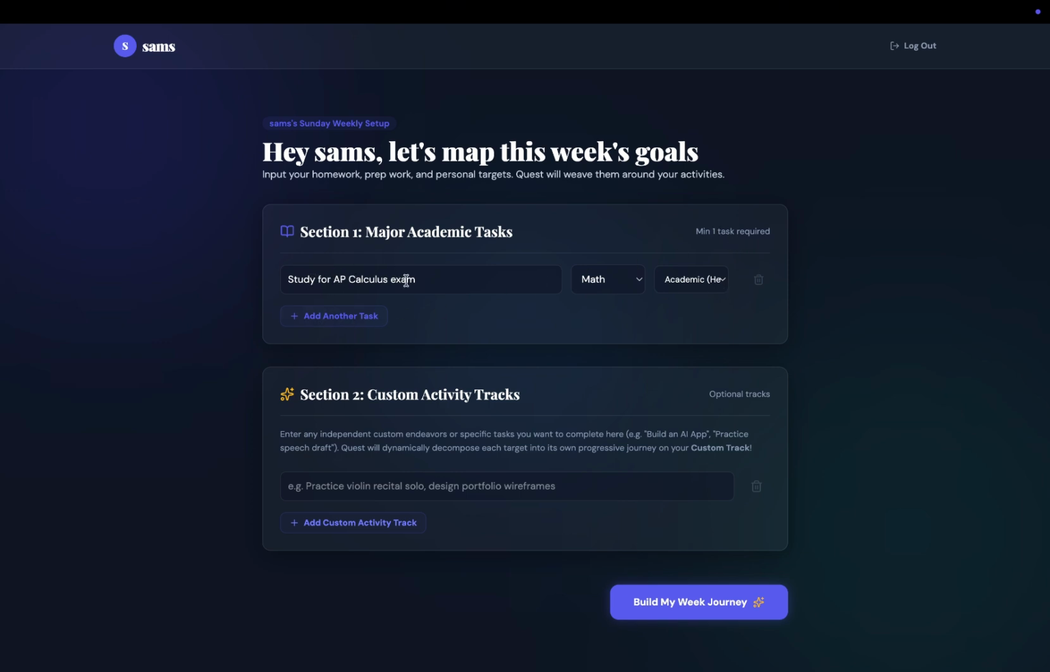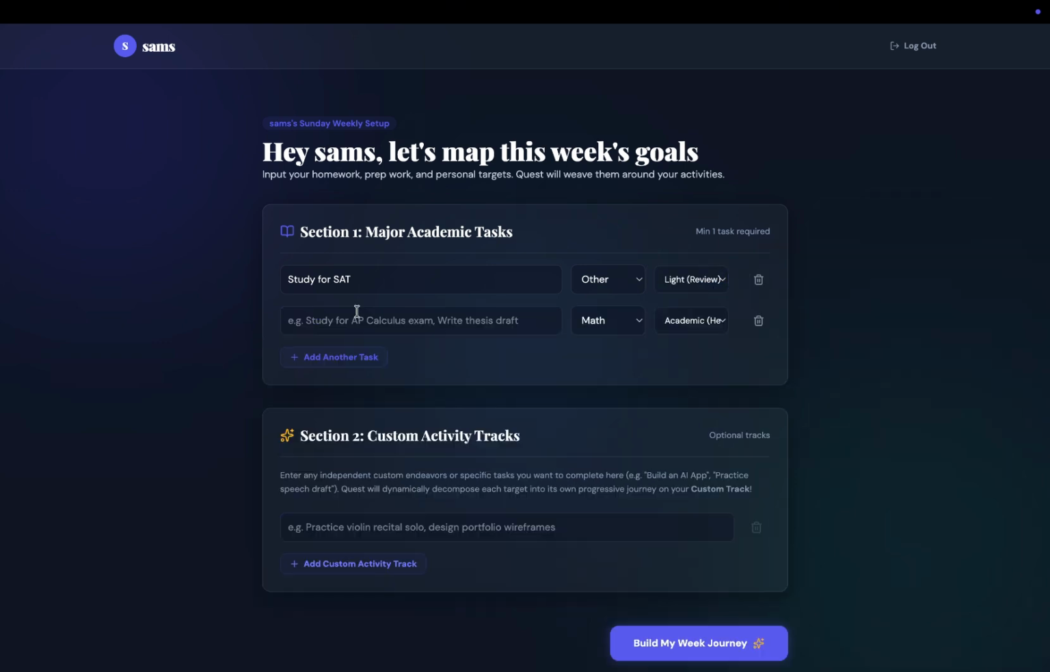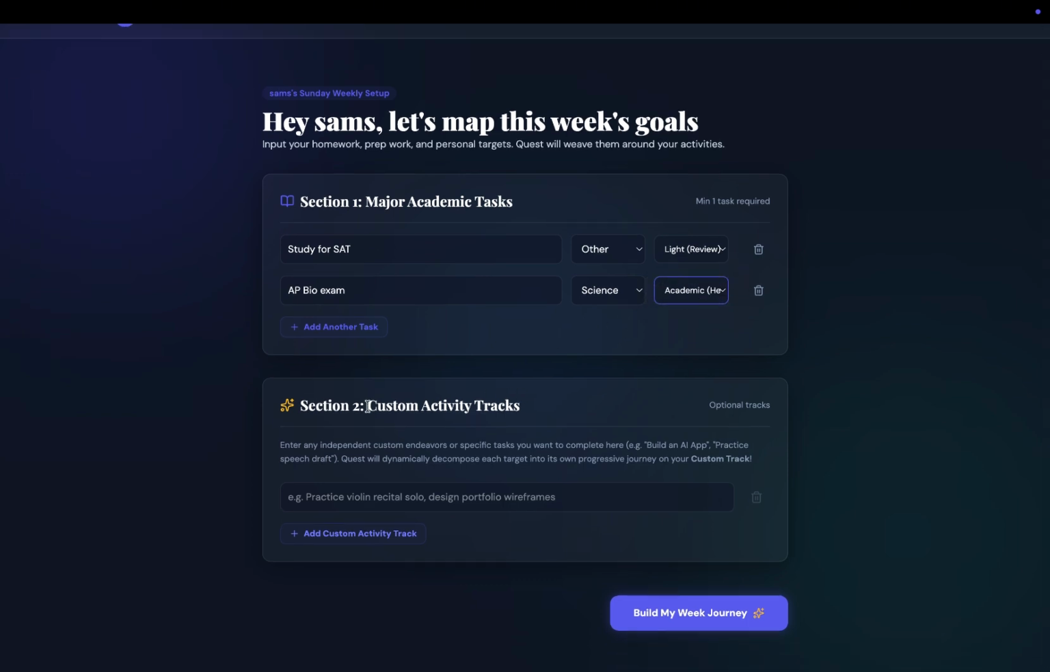In this case, it's already set to AP Calculus exam, but we change this to maybe the SAT. We change the subject, which is either any academic or an other subject. And then we can choose the level of difficulty, either very academic, we want to study this intensively, or just a light review. We'll choose a light review. Also, we can just add another test. Let's say AP Bio exam. Choose science, and we'll choose this academically heavy.